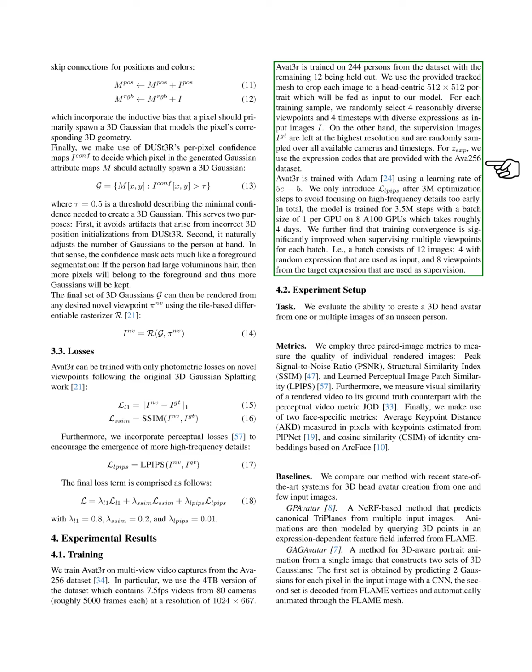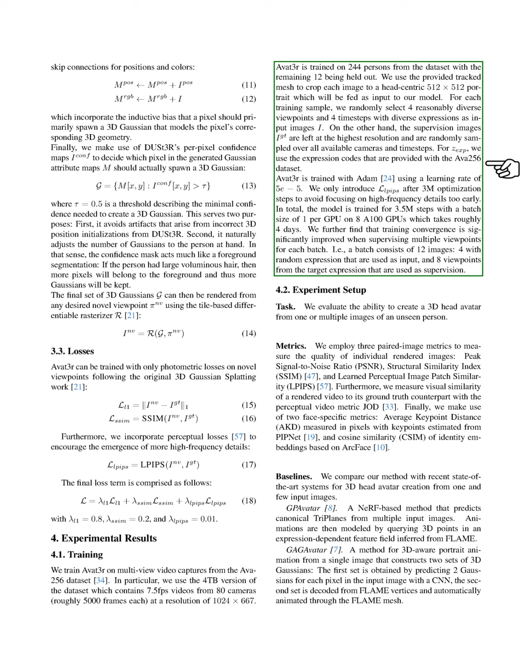a weight of 0.01. For training, we utilize multi-view video captures from the Avat256 dataset, specifically the 4 TB version that includes videos at 7.5 frames per second from 80 cameras, with each video containing about 5,000 frames at a resolution of 1024 by 667 pixels. We train Avat3r on 244 individuals from this dataset, keeping 12 individuals aside for testing. We crop each image to focus on the head, creating a 512 by 512 portrait for input.